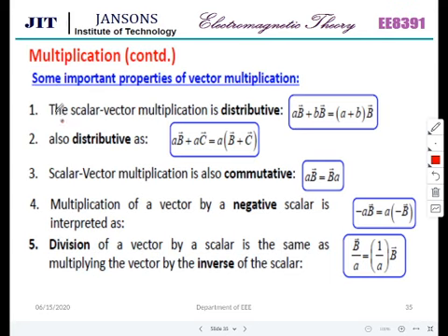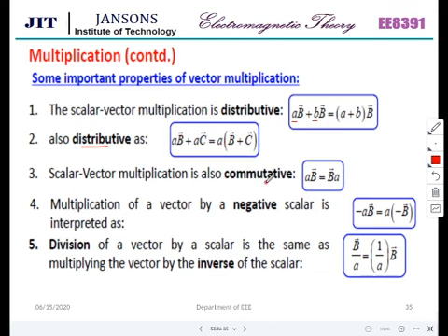These are the various properties of vector multiplication. Here a and b are scalars. a B plus b B is equal to (a plus b) times B. This is distributive. It is distributive in this way also: a B plus a C is equal to a times (B plus C).